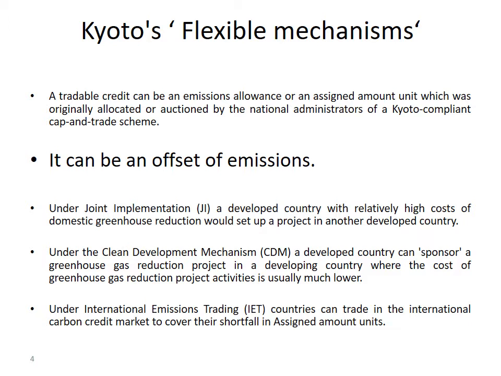Under joint implementation, a developed country with relatively high cost of domestic greenhouse reduction would set up a project in another developed country. Under the Clean Development Mechanism, a developed country can sponsor a greenhouse gas reduction project in a developing country. And under international emissions trading, that is in short IET, countries can trade in the international carbon credit market to cover their shortfall in assigned amount of units.